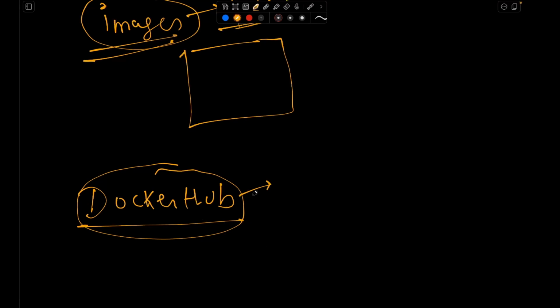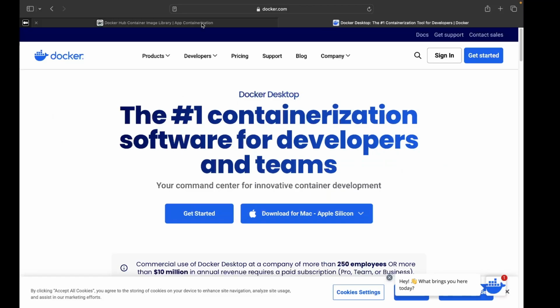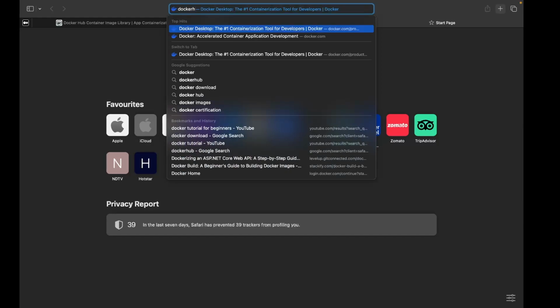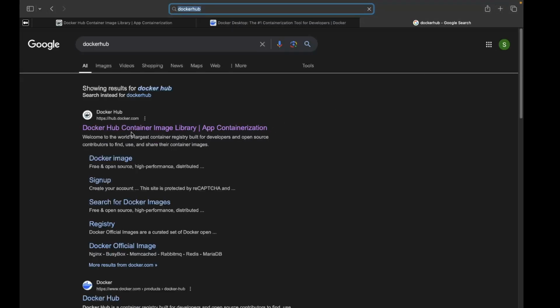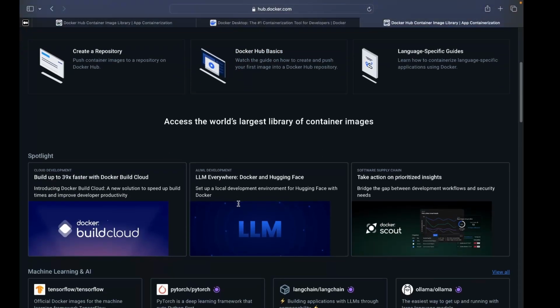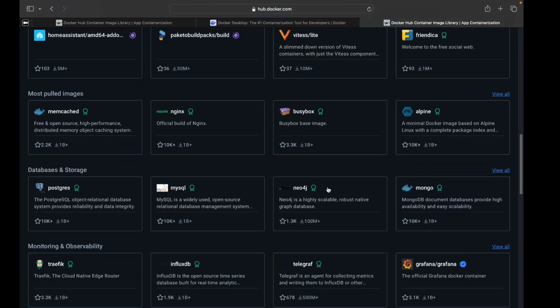Okay, so let's go to Docker Hub. You can type Docker Hub, and the first website is the official Docker Hub, hub.docker.com, and you can see a lot of images are present. So these are basically the images.